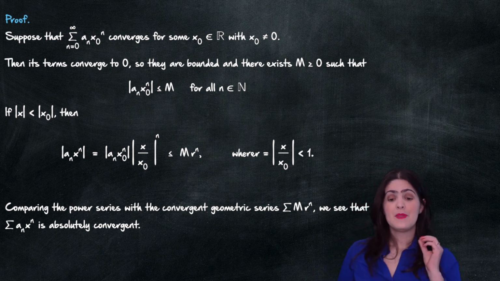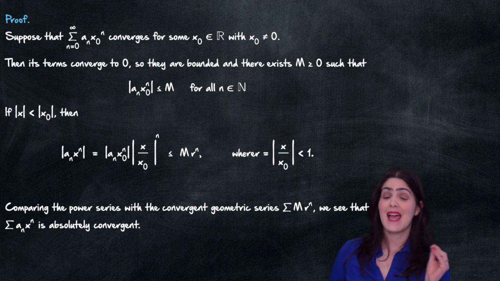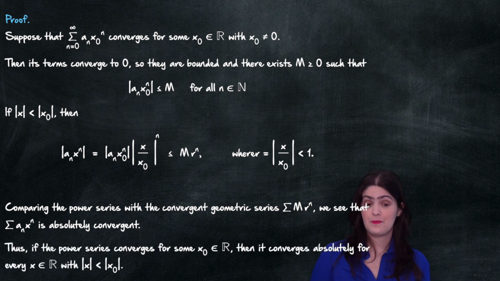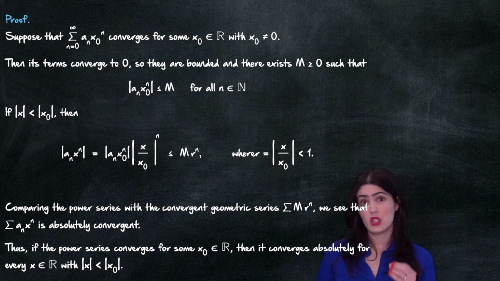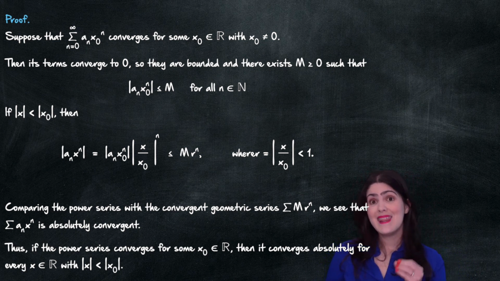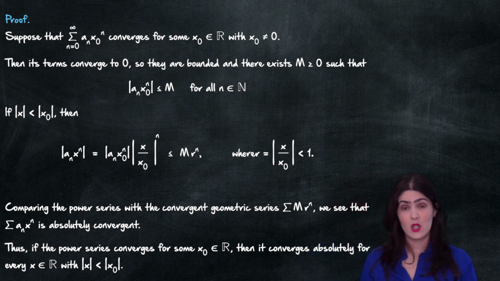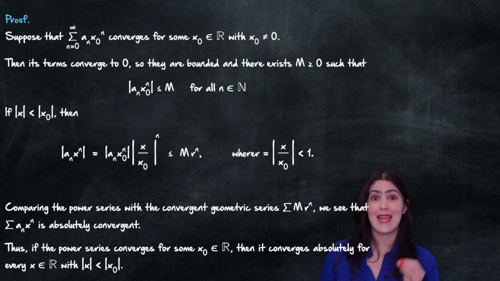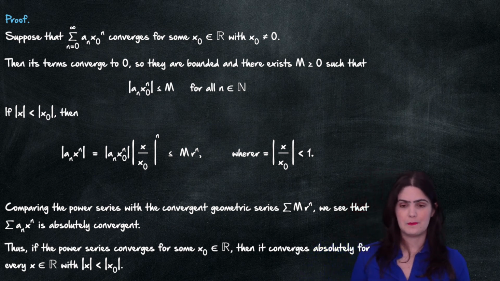So then that tells me that the series of a_n times x to the n is absolutely convergent. Therefore, I know that if a power series converges for some x naught, then it converges absolutely for all those values of x whose absolute value is less than the absolute value of x naught. And that is going to be quite helpful.